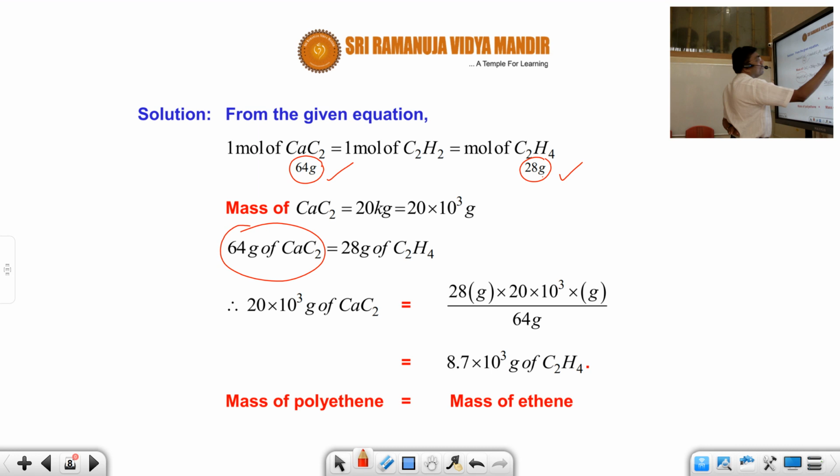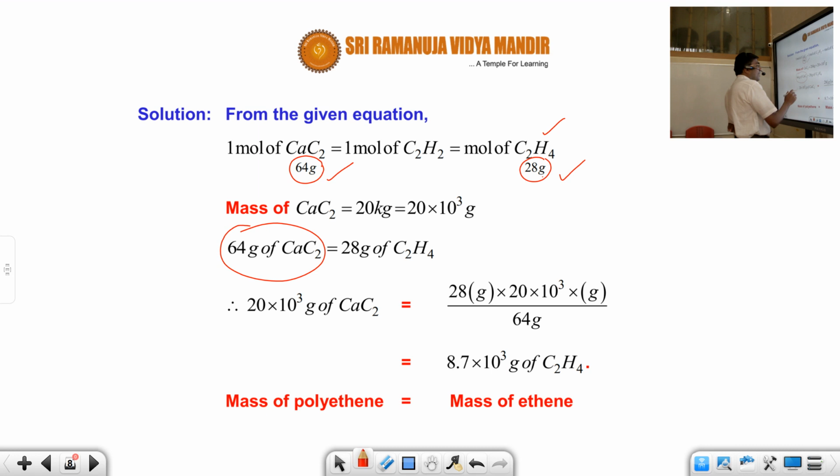The point here is, 1 mole of calcium carbide is converted into 1 mole of ethylene. So try to understand. Now 20 kg of calcium carbide gives how much? It will be 8.7 into 10 power 3 grams. This is the answer. Very simple. So mass of polyethylene is equal to mass of ethene. When you find the mass of ethene, then you get the mass of polyethylene.